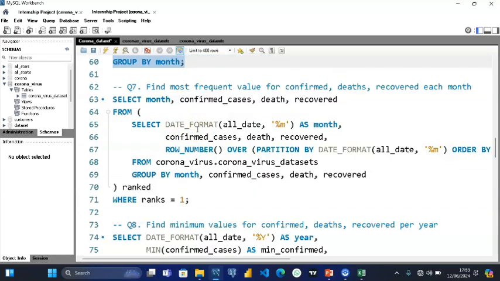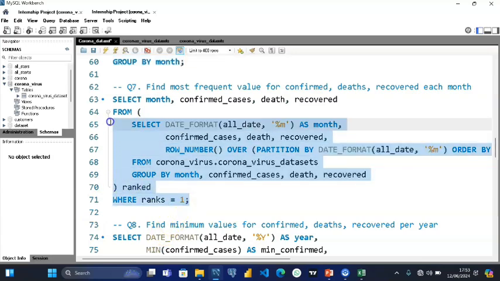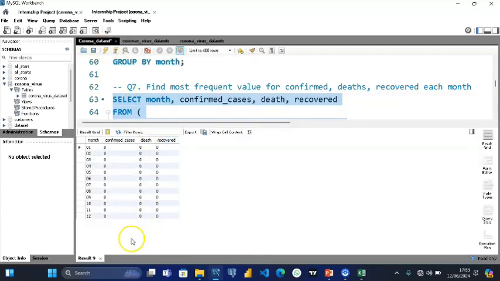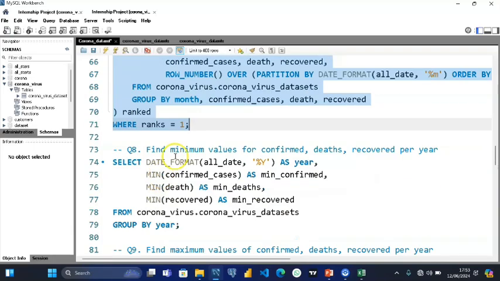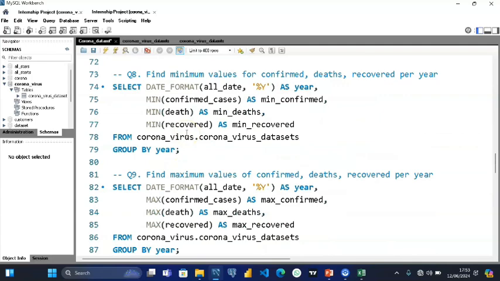We found the most frequent value for confirmed, deaths, and recovered each month. Our data was not consistent, as there are zero values. So if you try to run it, we will have zero values because zero is the most common number here. Let's go ahead and check the other codes too. Scrolling down, we want to find the minimum value for confirmed, deaths, and recovered per year. Let's run the code.